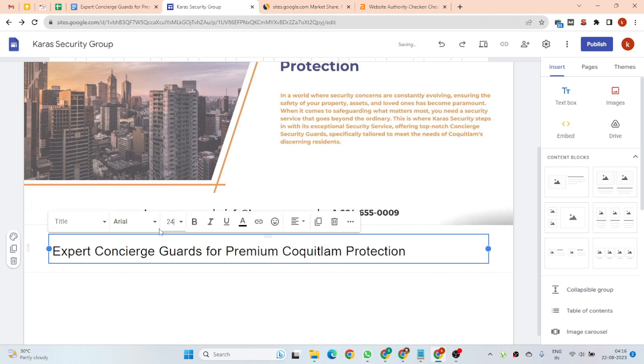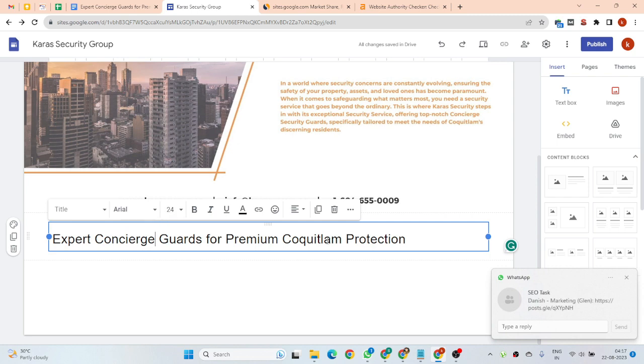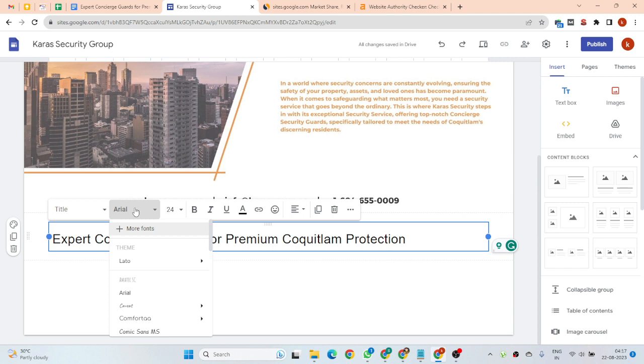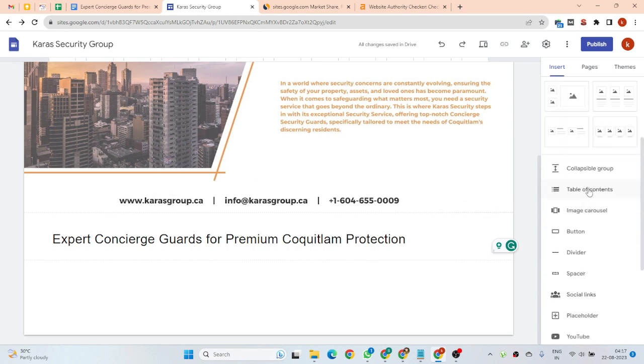I can change the text, the font size, and you are able to change the icon fonts. Okay, so now we have put in our title, and you have to control your website's development.